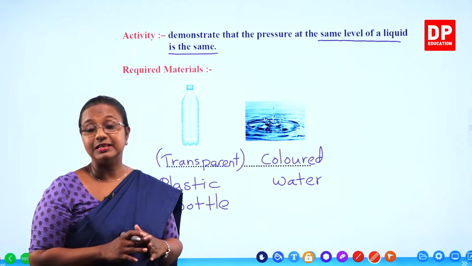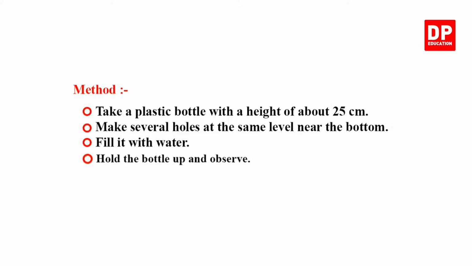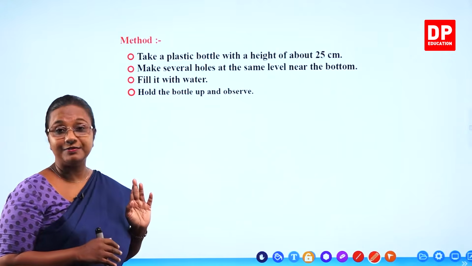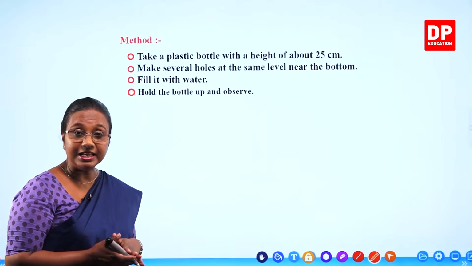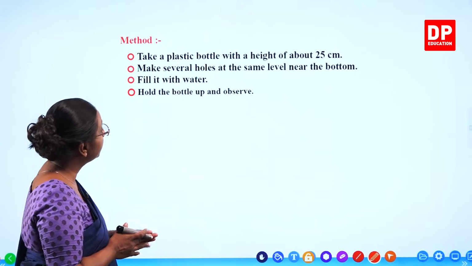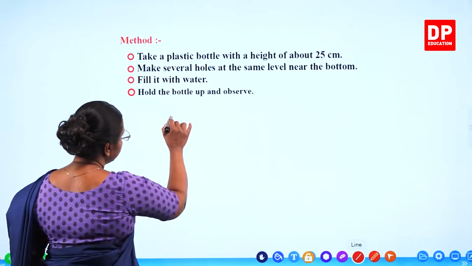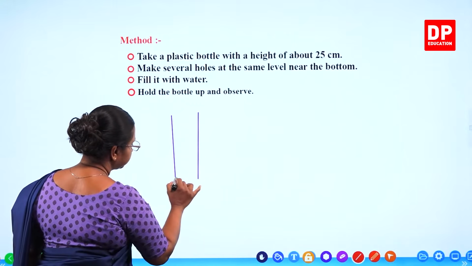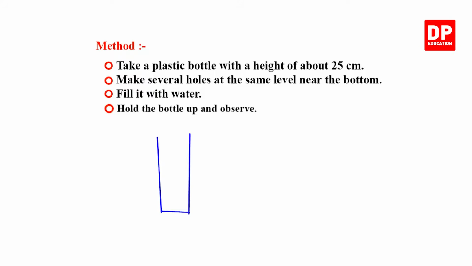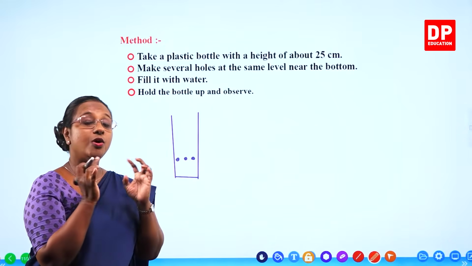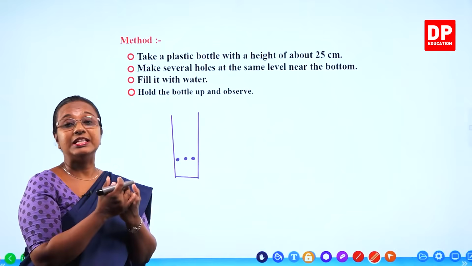We will look at the method once more. Method: take a plastic bottle with a height of about 25 centimeters so that you have enough water. Make several holes at the same level near the bottom. Students, you all have to make holes at the same level throughout the outer side, in all directions, but it has to be the same level.